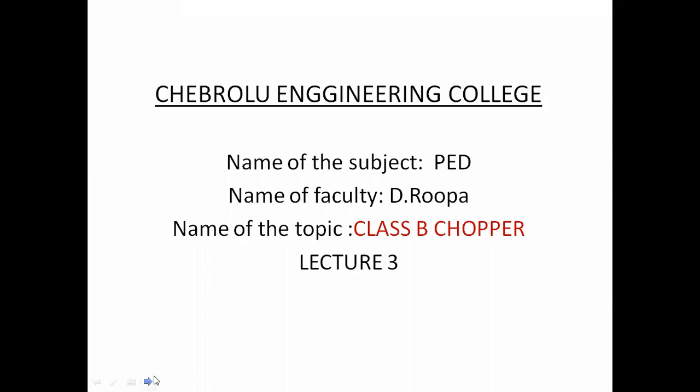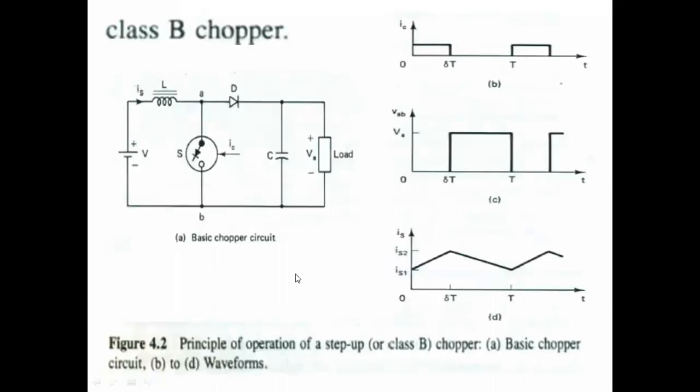Before we go to the Class B chopper, we recall some assumptions from the Class A chopper. According to the Class A chopper, we have some important conclusions. First, if you observe the waveforms, the source current is not continuous, but flows in pulses only. The pulsed current makes the peak input power demand high.